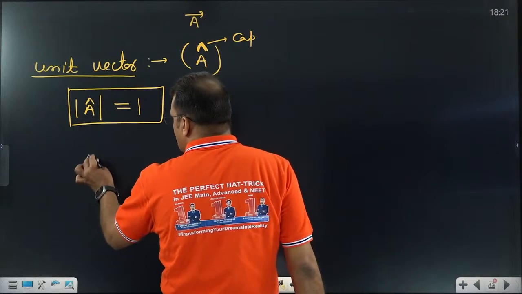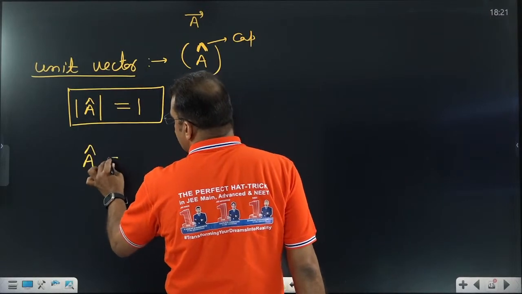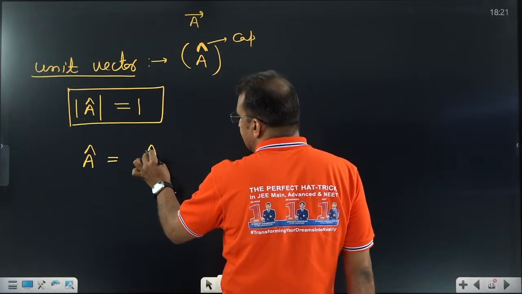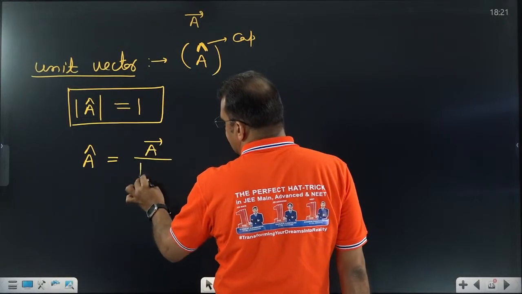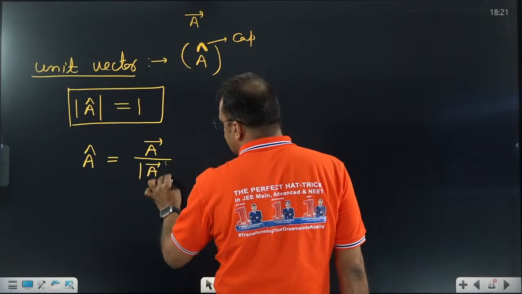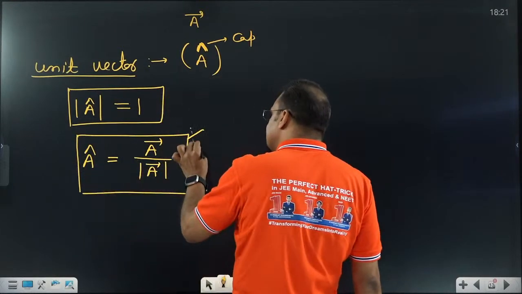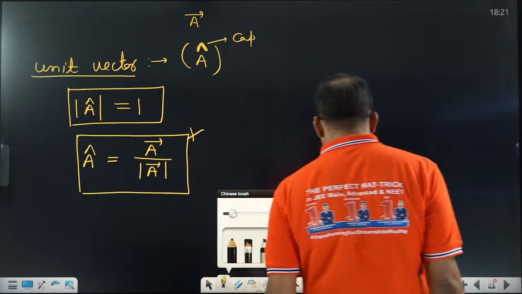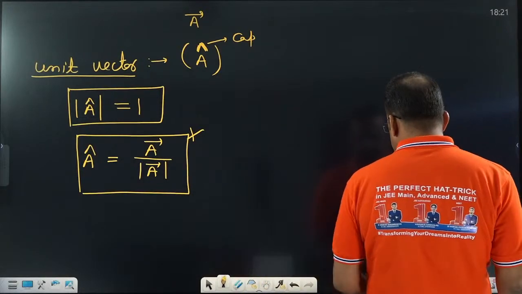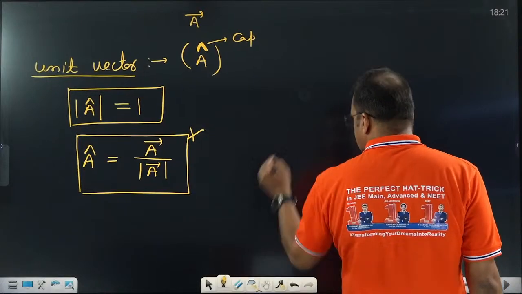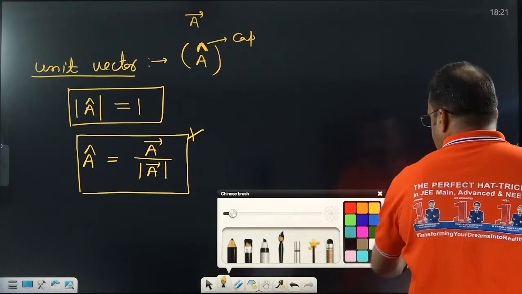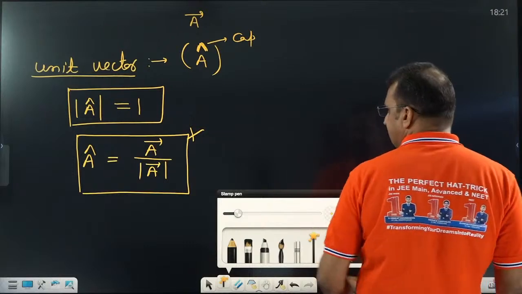We have one formula for unit vector. Unit vector means vector divided by its magnitude. Very important, dear student. Yes or no? Okay, sir, done.